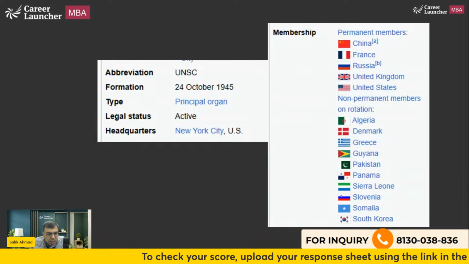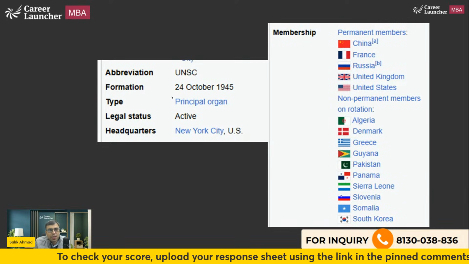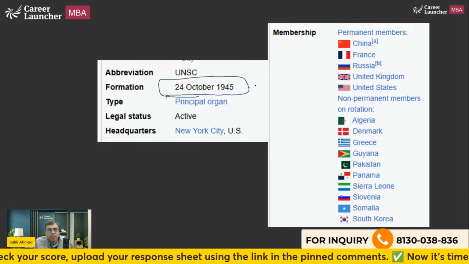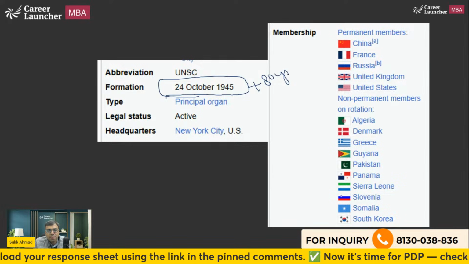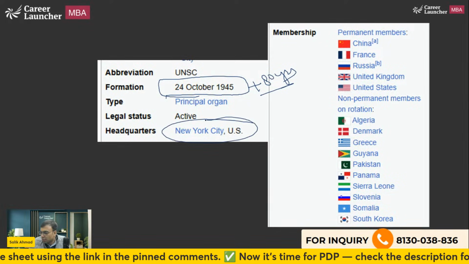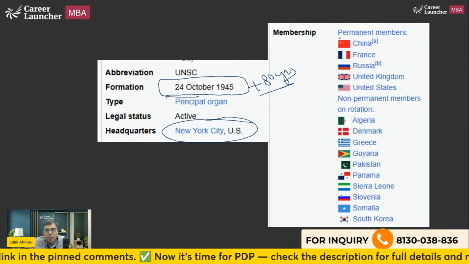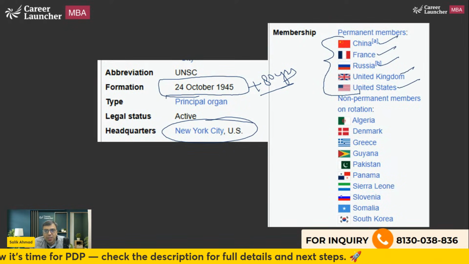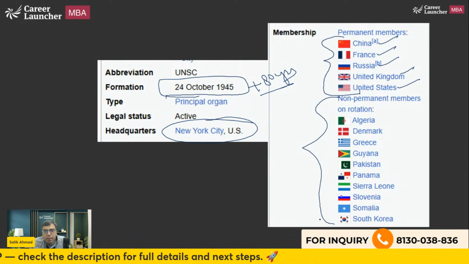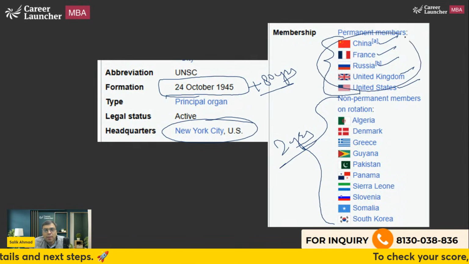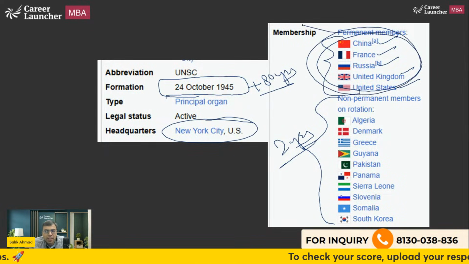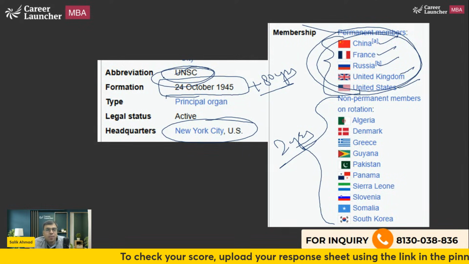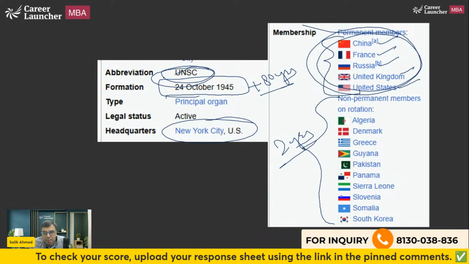Okay, so you should know, United Nations was established on 24th October 1945. So recently we have completed 80 years. New York City is the headquarters. The permanent members, the P5, are China, France, Russia, UK, and US. And these are the current non-permanent members which are elected for 2 years. Please remember the permanent members. Sometimes questions are asked from the permanent members of UN Security Council. And UN Security Council is one of the 6 principal organs of United Nations.